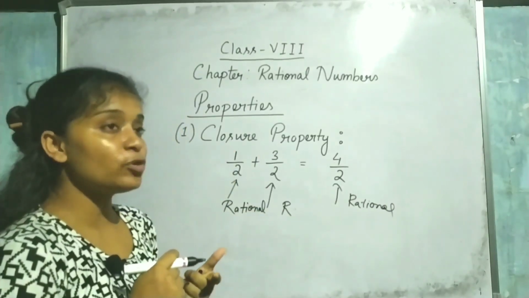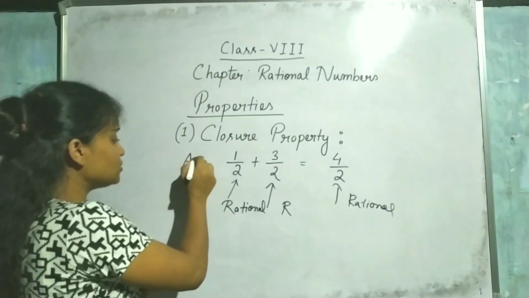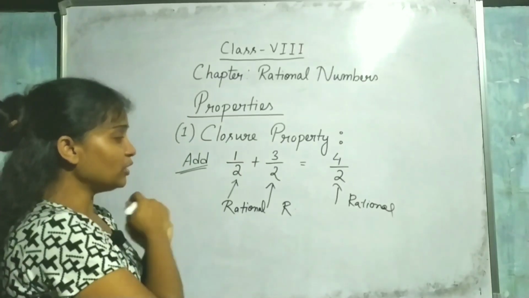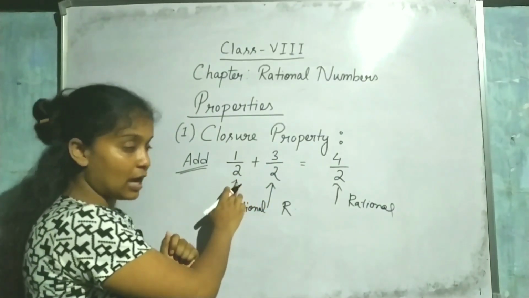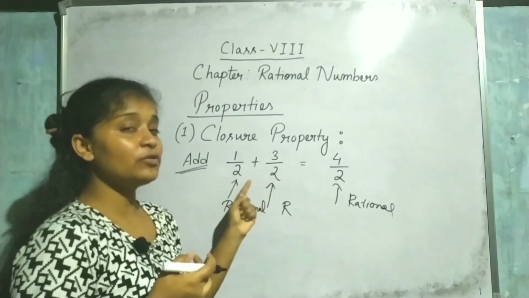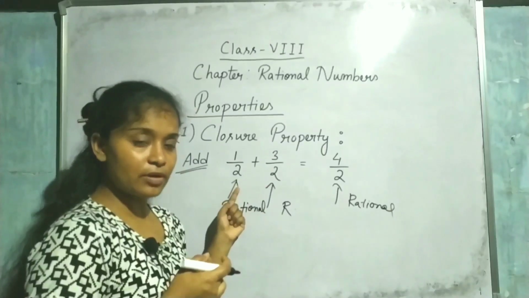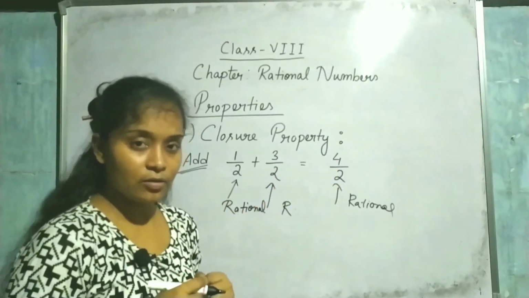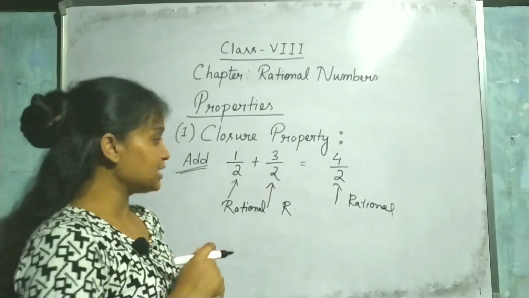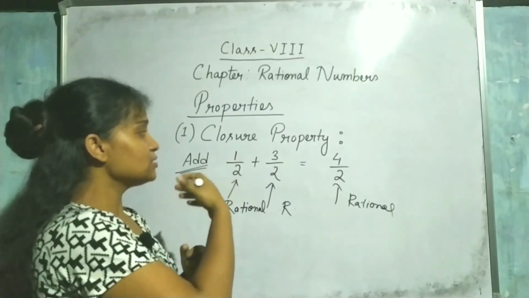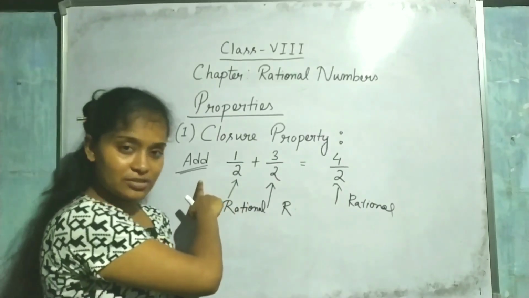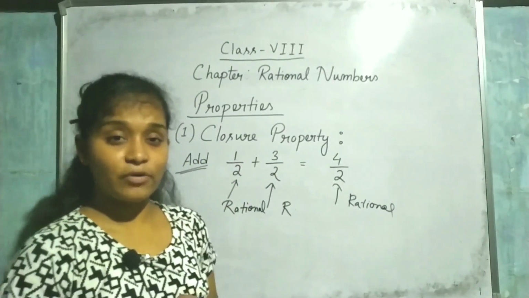Now actually, you can show the closure property for several operations. First of all, I will show it for addition. Look what I am doing: I am taking two rational numbers and finding the answer. Whatever numbers you take, they are rational numbers, and if the answer you get by adding them is also a rational number, then I can say that rational numbers are closed under addition. Okay, now let us check for subtraction.